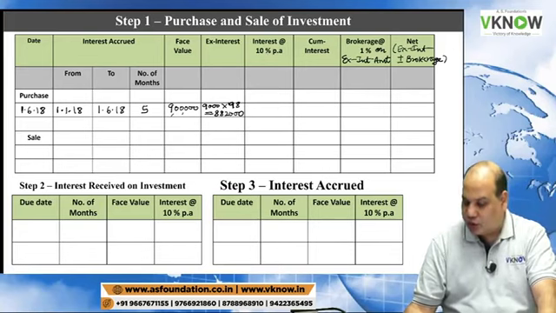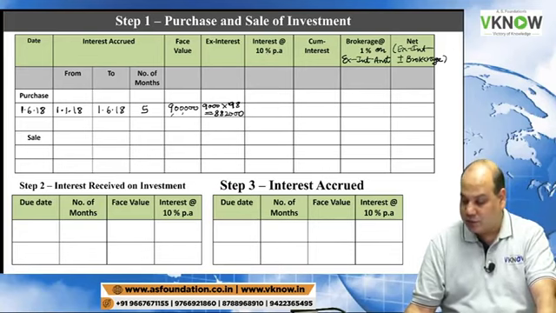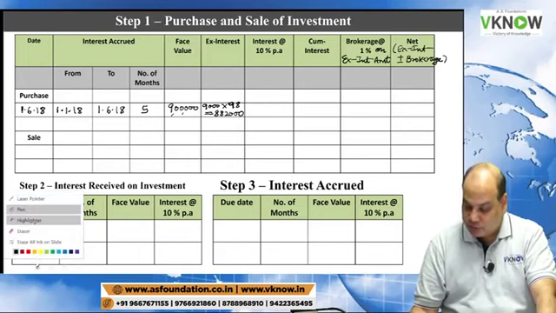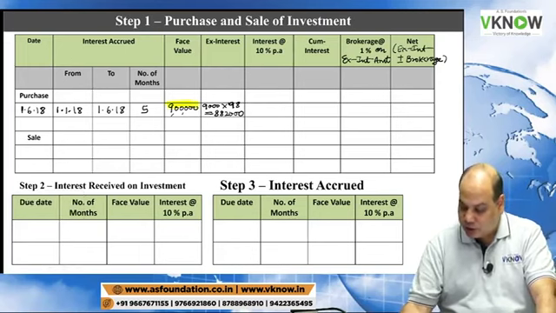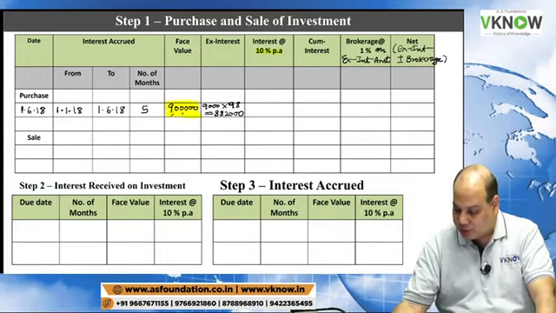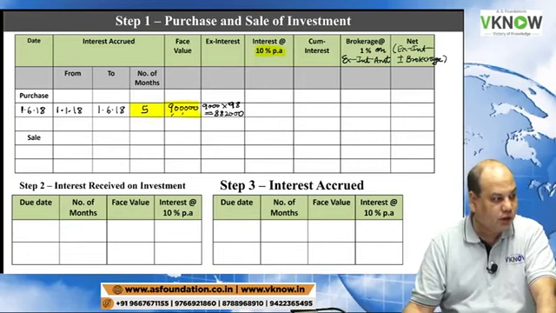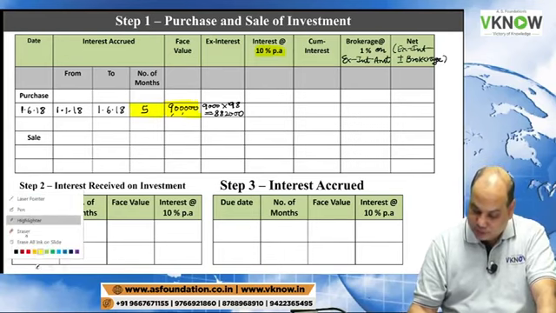So, dear student, first tell me interest at 10% on 9 lakh. Please remember, we will calculate interest on face value at 10%. Every time 9 lakh into 10%, and then number of months you take it from here, 5 by 12.